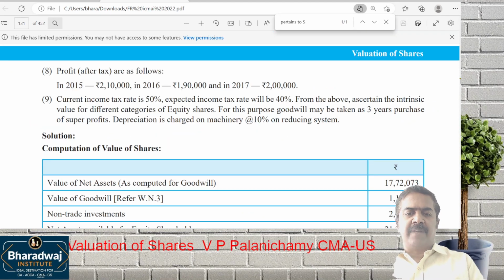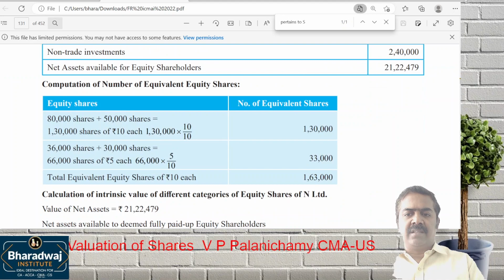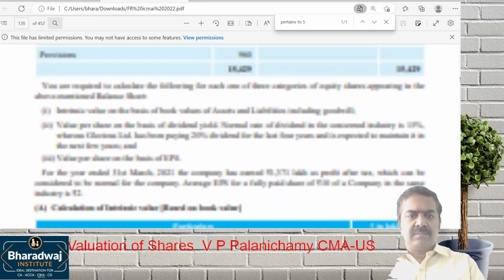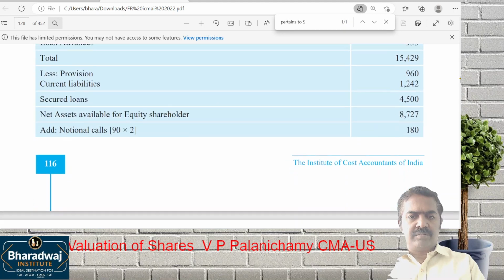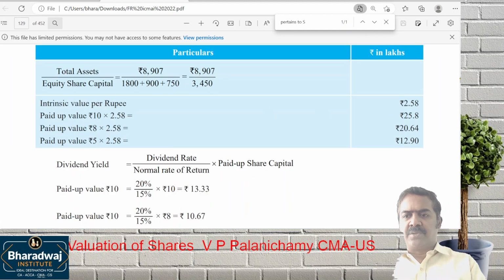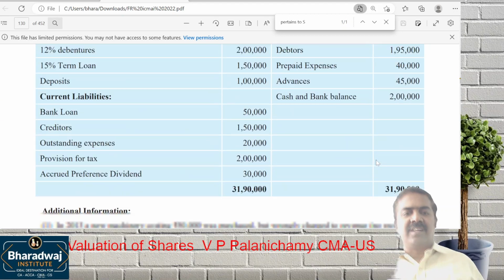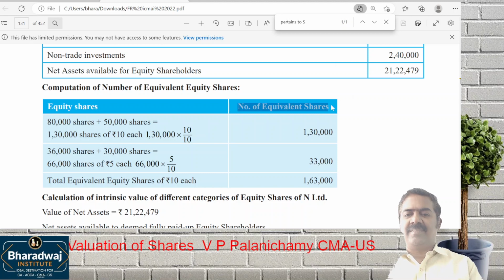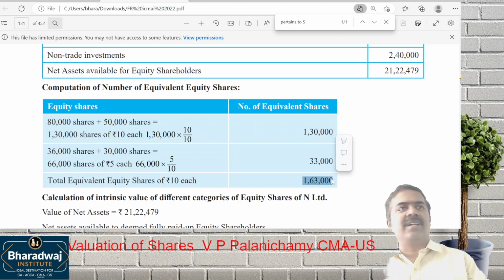But in your textbook, I find they have given this answer. The first answer, 25.8, 20.64 and 12.9, like that they have given the answer. But in the next problem, they changed to the equivalent production method. They worked out 1,30,000 x, 33,000 x, total 1,63,000 x, like that they worked out.